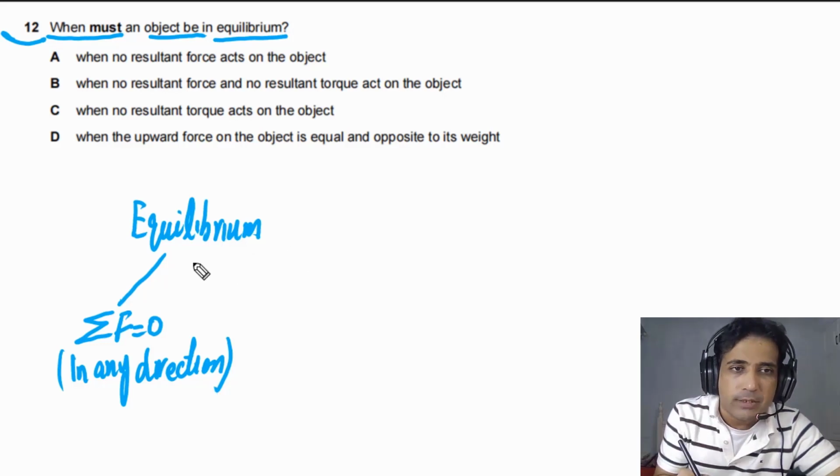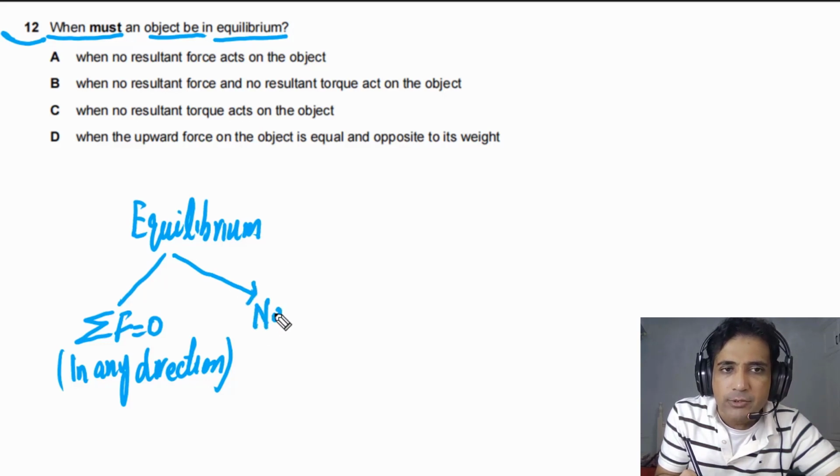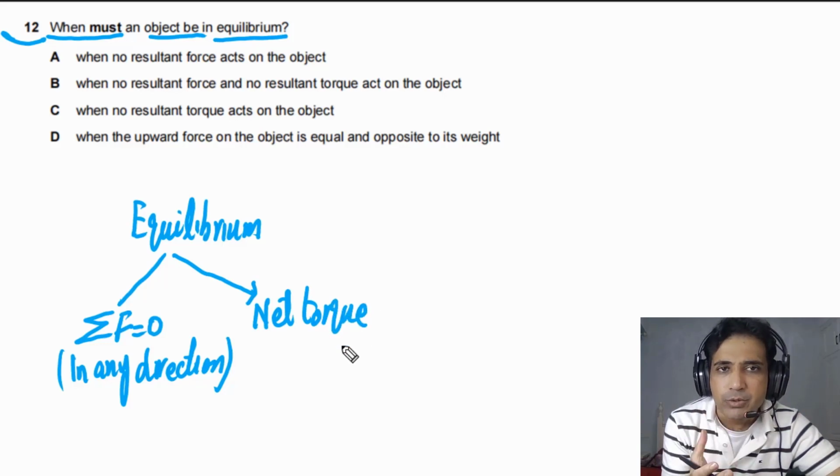So this is one condition. And the second condition is that net torque has to be equal to 0. Simply you can say clockwise moment has to be equal to anti-clockwise moment about any point.